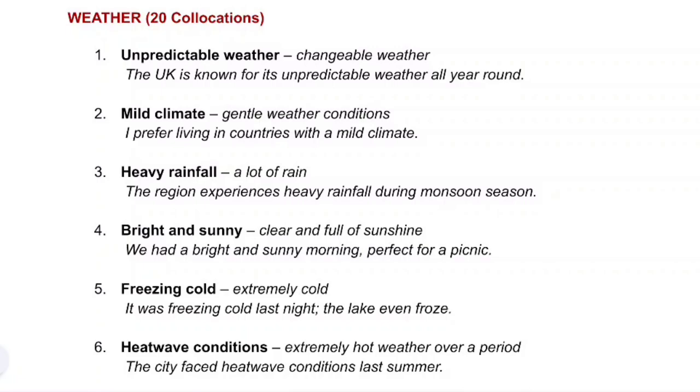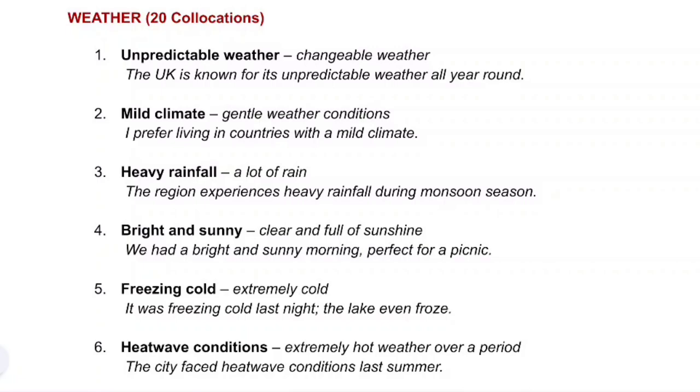Number one, unpredictable weather. Unpredictable weather means changeable weather. Example, the UK is known for its unpredictable weather all year round. 2. Mild climate. Mild climate means the gentle weather conditions. Example, I prefer living in countries with a mild climate.